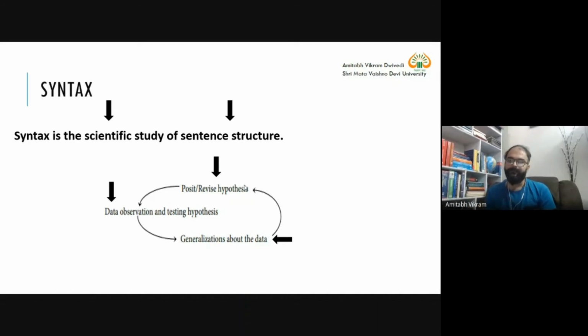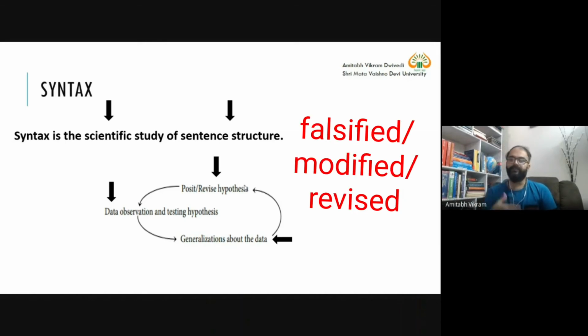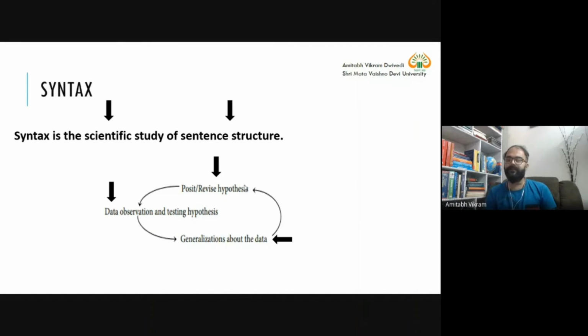The first hypothesis will be, and hypothesis is a formal statement that is to be tested, that is to be falsified, that is to be modified, that is to be revised also. So what type of statement? I want to do research on this topic. What type of statement will I make? I will make this type of statement, that the language of WhatsApp is different from the language we use in different spheres of life. Very commonsensical.